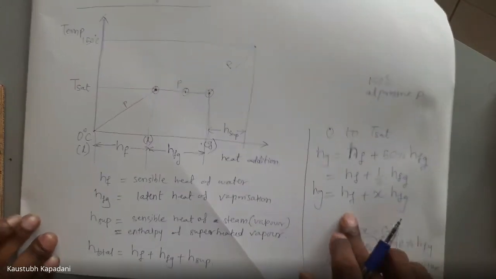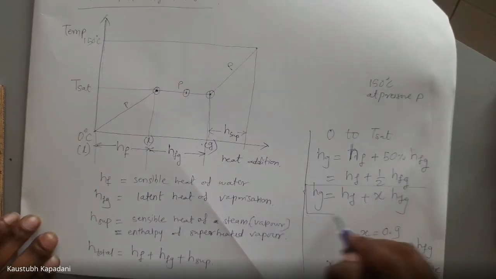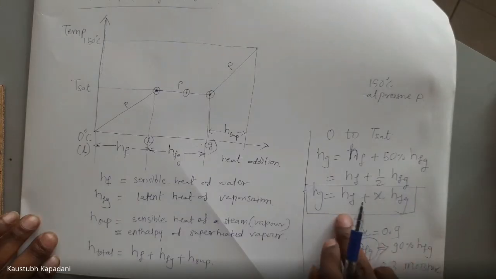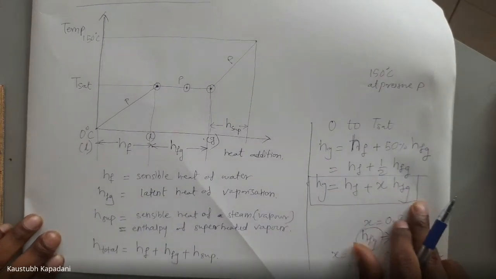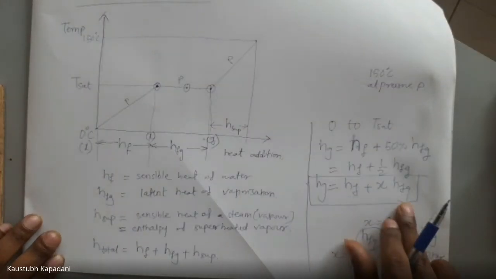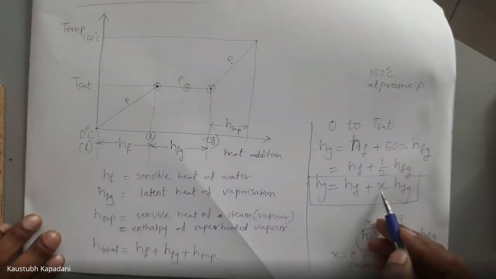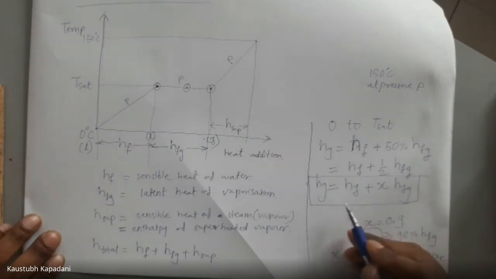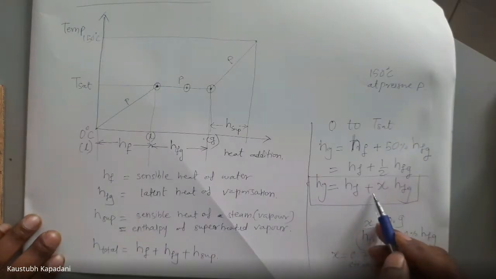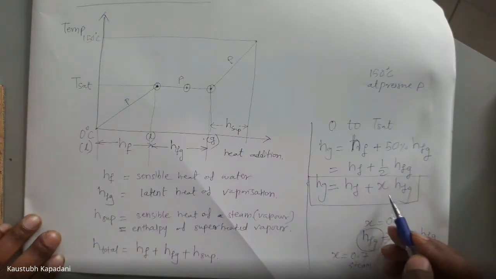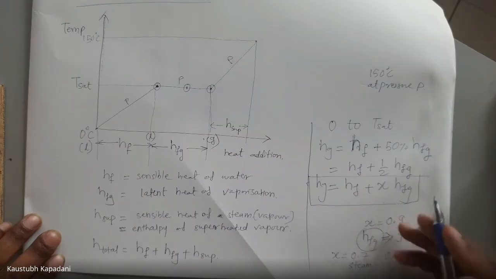Okay, so did you get this formula? Hg is equal to Hf plus X HFG. We will use this formula in the calculation part. If X is equal to 1, it means 100% HFG is provided, and the formula will be Hg equal to Hf plus HFG. In that case, X is equal to 1.